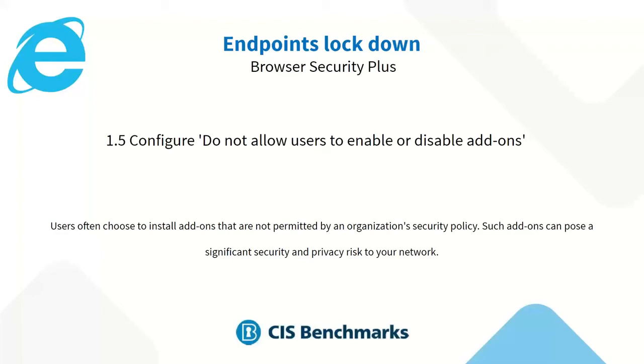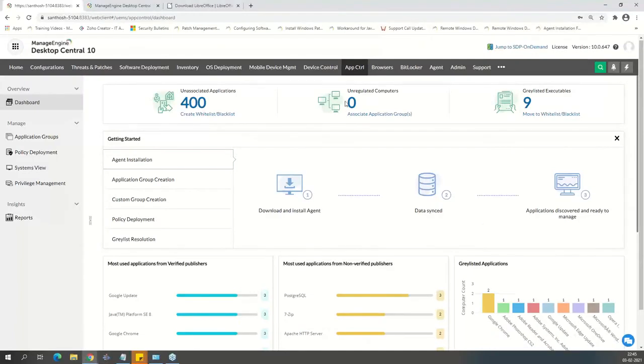Out of those CIS benchmarks, I have taken a couple of them just to give you an example at the Edge level, Chrome level, and probably at a Firefox level, to see if that's possible, and also to show you what are the different areas that I can actually do from browser security. The first one is to configure how to enable or disable add-ons. So let me take you directly to the product.